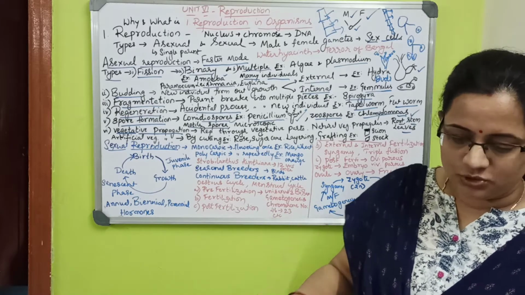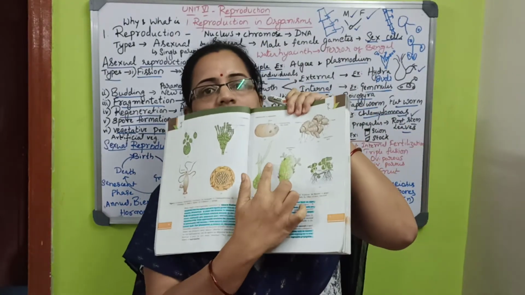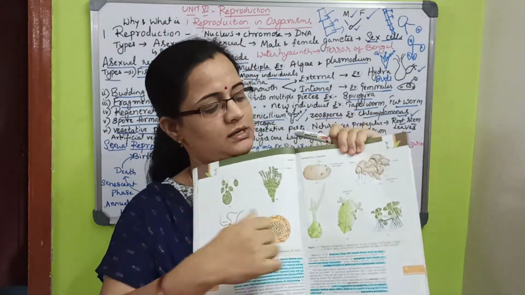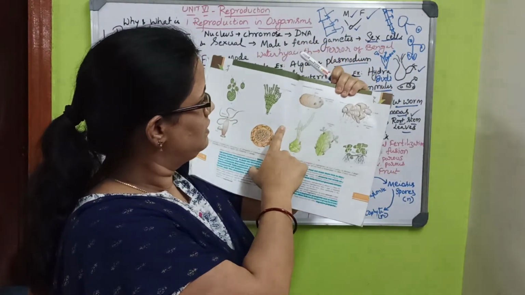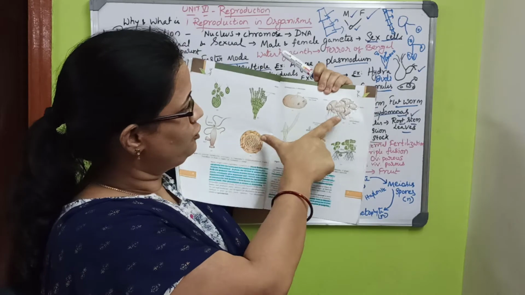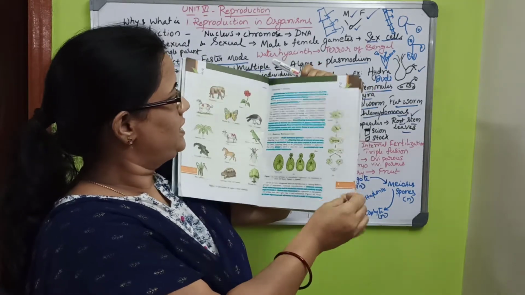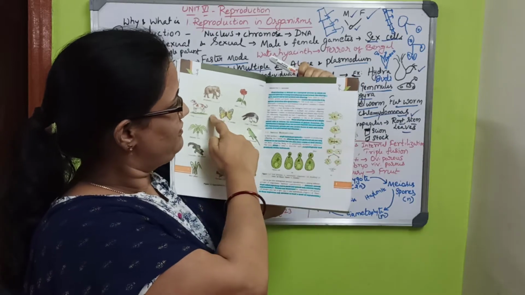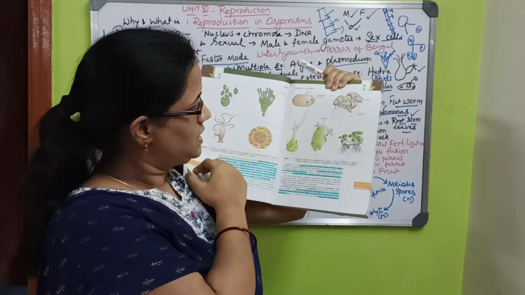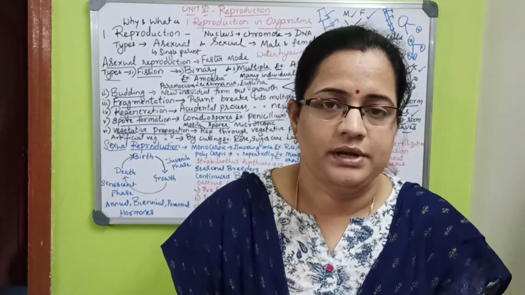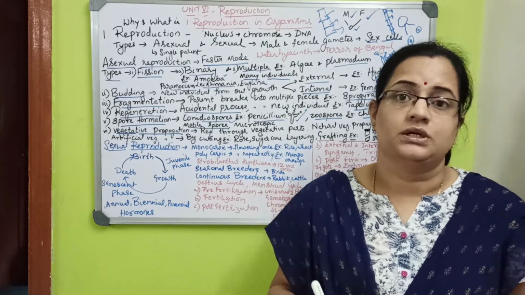Observe the textbook. In the textbook they give different kinds of diagrams. Please observe here; these are very important. See the Bryophyllum, even potato. Here they gave conidiospores. Hydra, new bud, binary fission; you have to fill these in. And the next one, in vegetative propagation only, is artificial vegetative propagation.